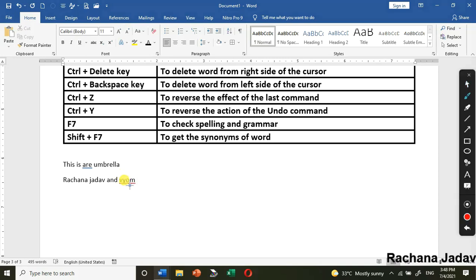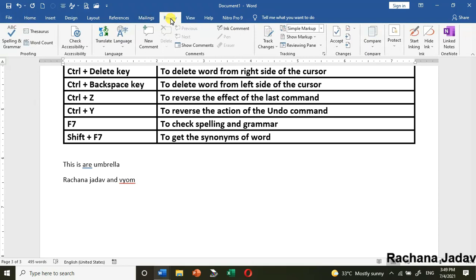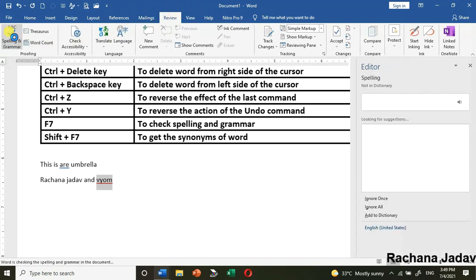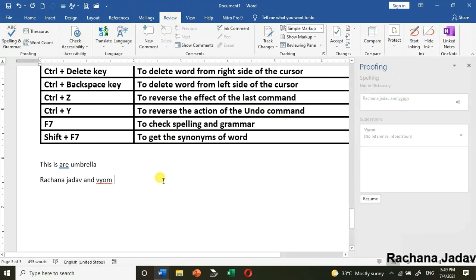So I will press F7, the shortcut key, and yes, it will be done. Up here, otherwise you can go to review and in that you can go for check spelling and grammar. You can see here, okay. So this is the thing.